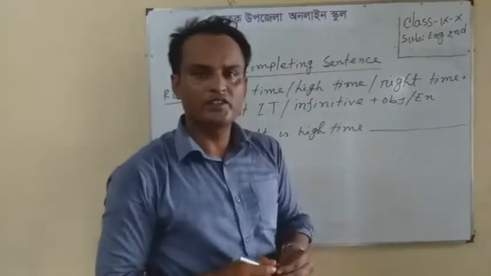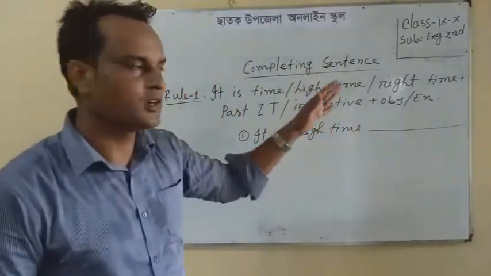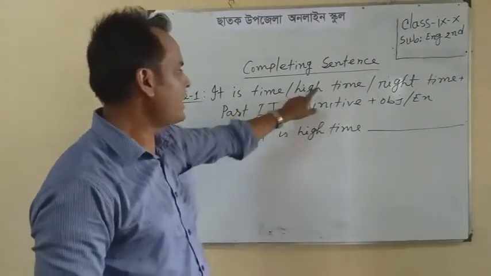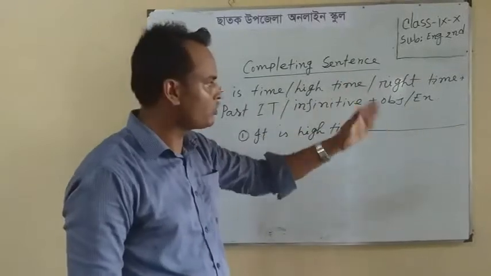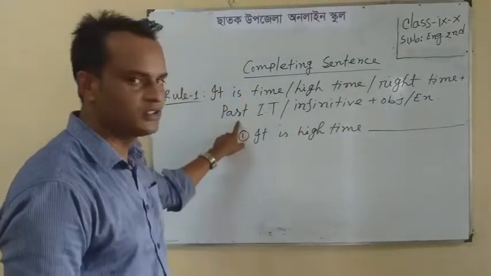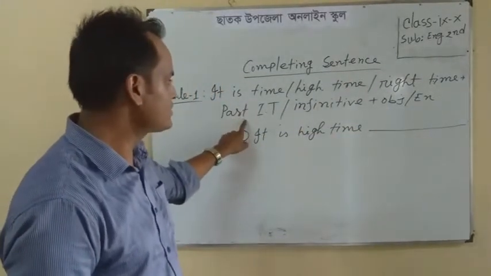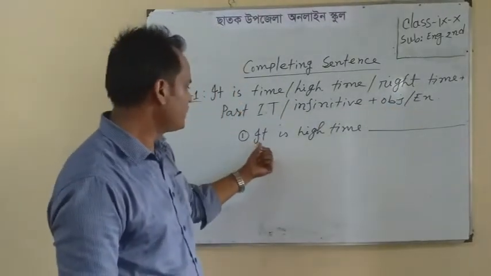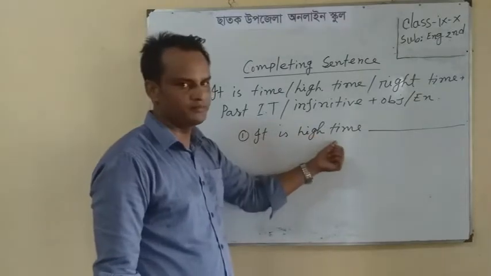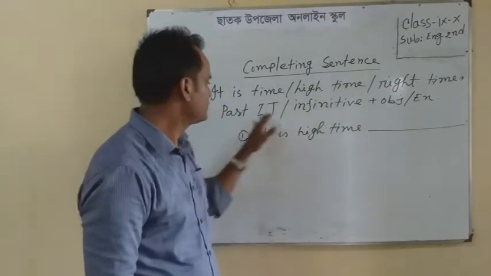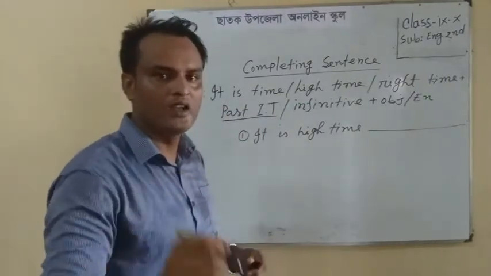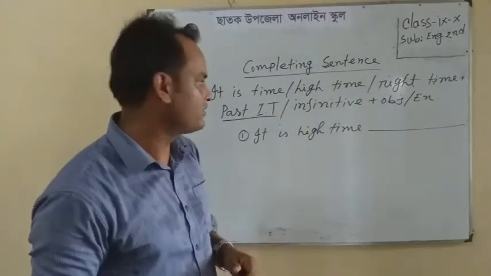Dear students, it is a so easy rule. Just understand: if the sentence starts with it is time, high time or right time, then we should complete the sentence with this structure: any sentence of past indefinite tense, or infinitive plus object or extension. Here look at the example I have written. It is high time. We will complete with this structure, any sentence of past indefinite tense. I believe you have an idea about the structure of past indefinite tense.